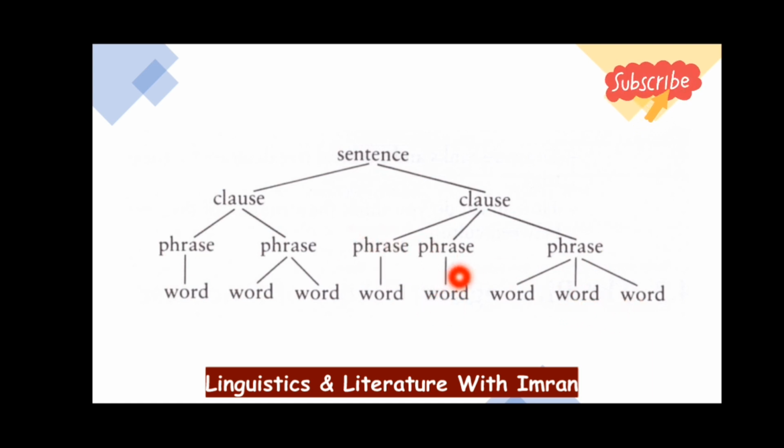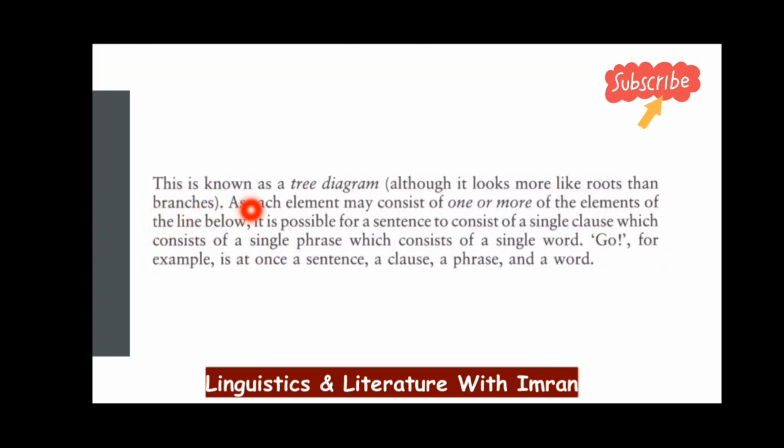So we can summarize that a sentence may have one clause, or it may have two clauses. And a clause may have one phrase or two phrases. You can see a clause may have three phrases here, two phrases here and one phrase here, right? And we can compare this structure to discourse. Discourse would be taken as a whole in place of a sentence, and it will have several parts, which would be considered like pragmatics.